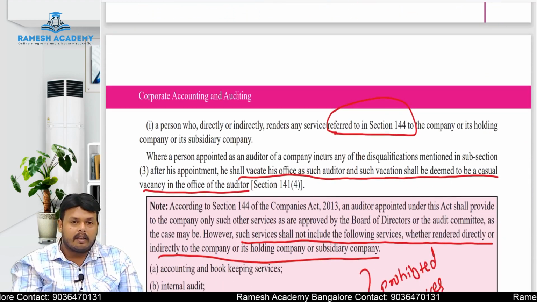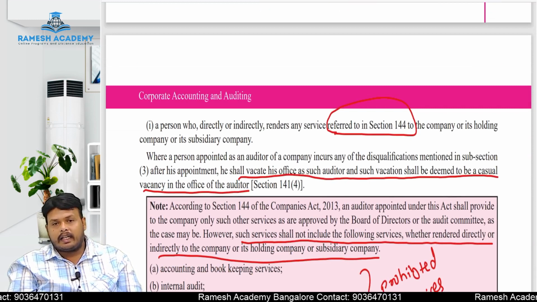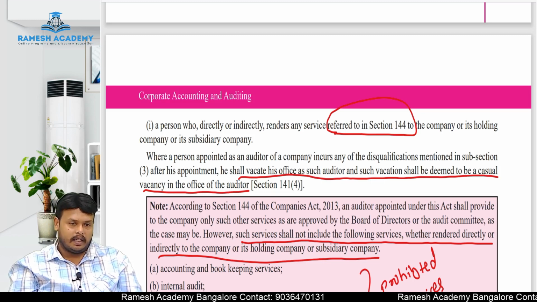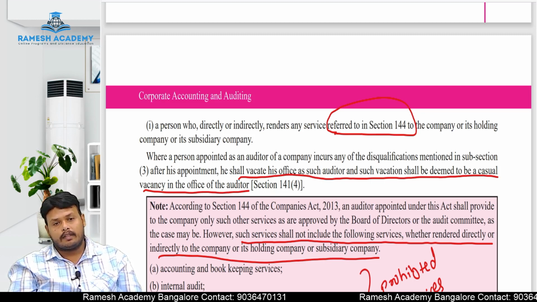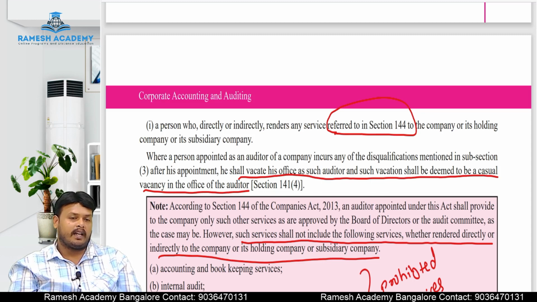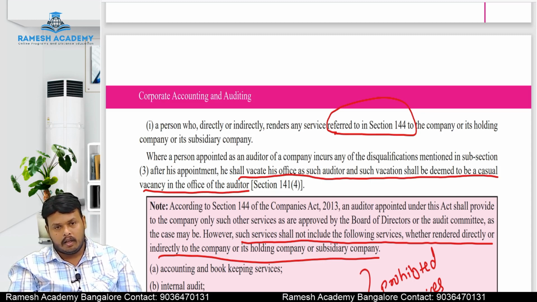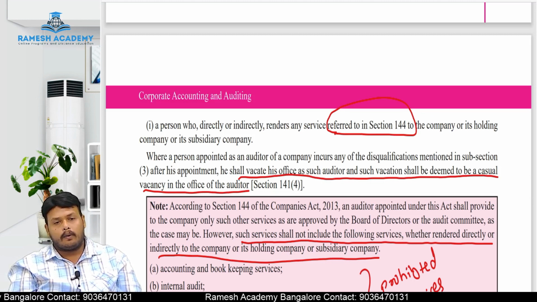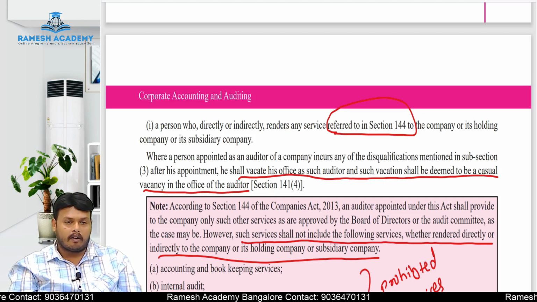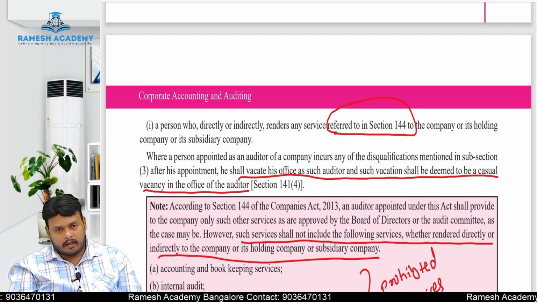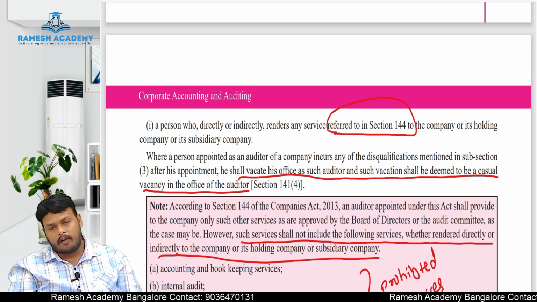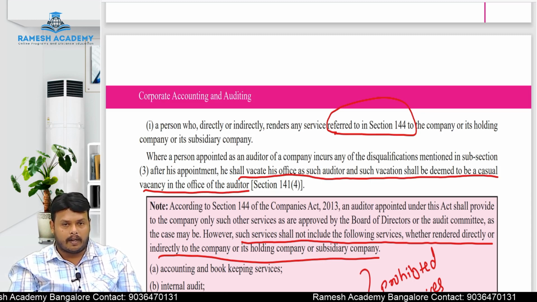Next, apart from this, a person who is directly or indirectly rendering any services covered under section 144 of the Companies Act 2013 is also disqualified to act as an auditor. So what are the services covered under section 144? Section 144 covers prohibited services of an auditor. If an auditor is providing services covered under section 144, he will be disqualified to act as an auditor for the same company.